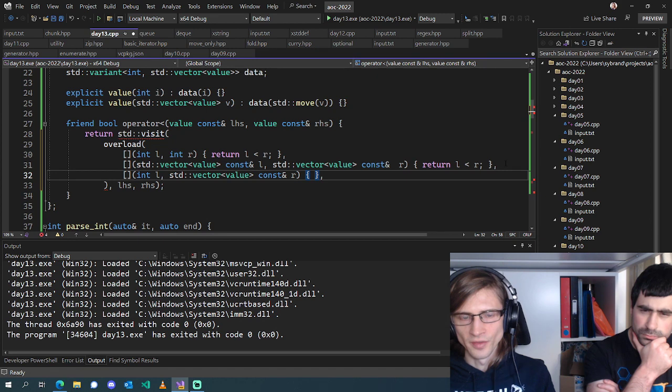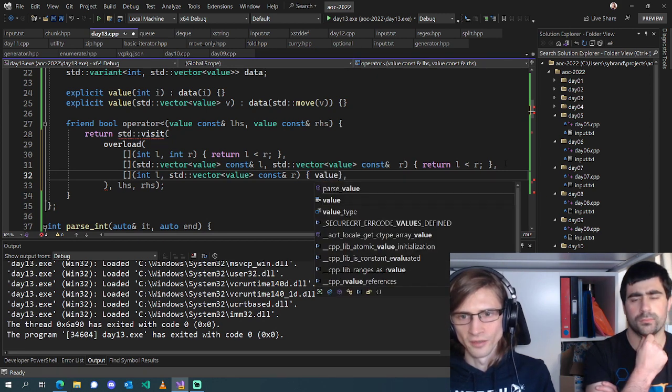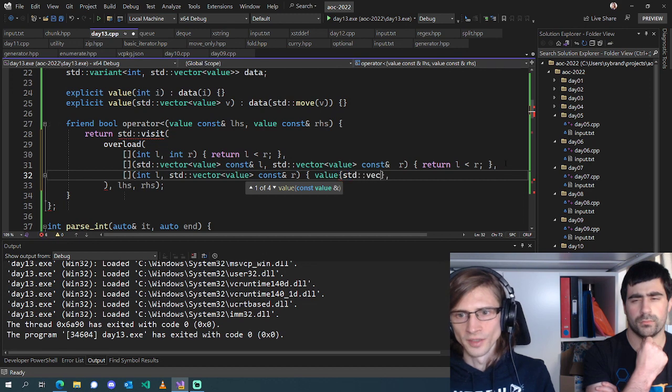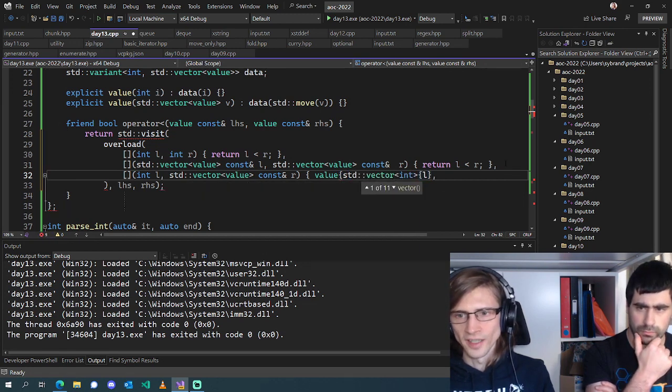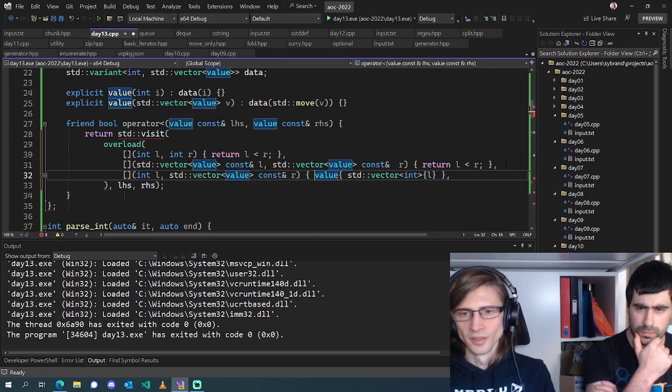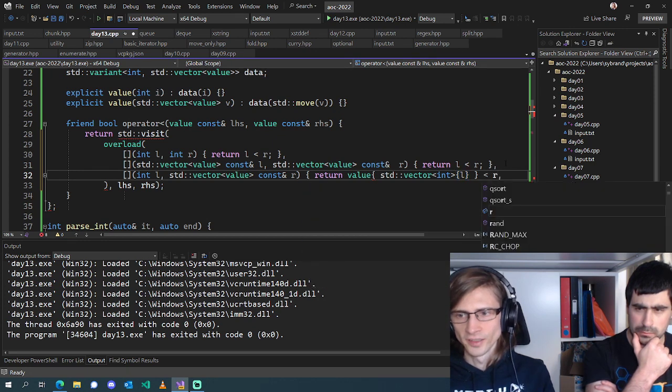We want to turn it into a singleton list, so we can just create a new value with a std::vector of integers with L as its single member, and return whether that's less than R.